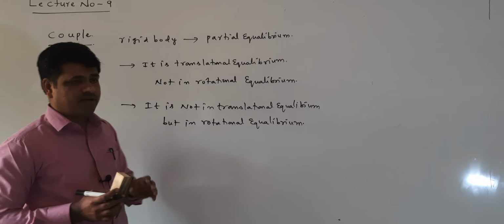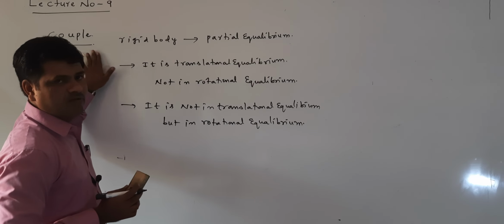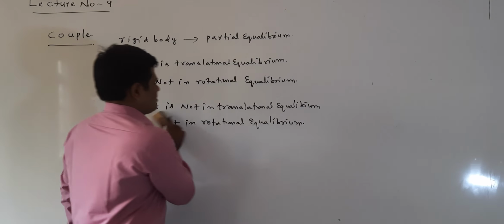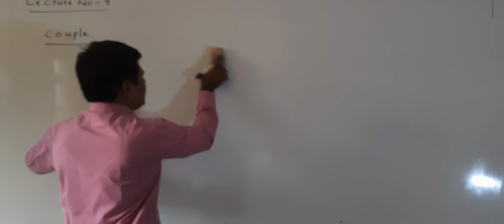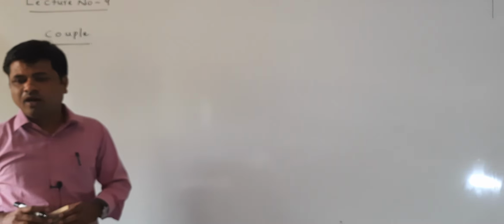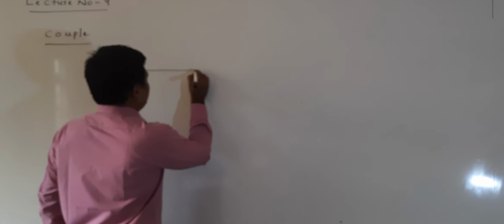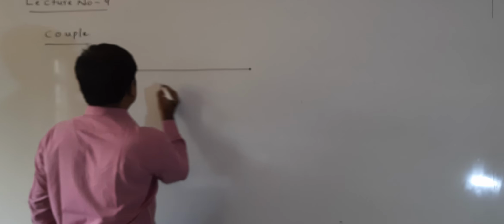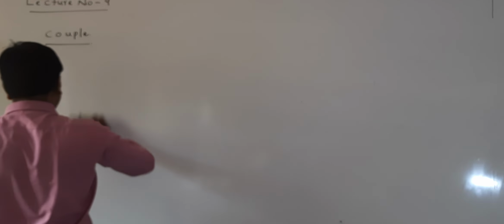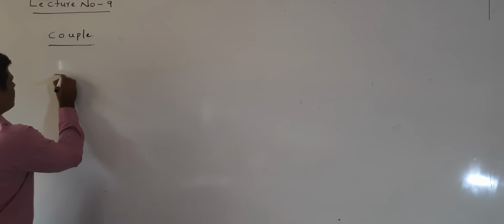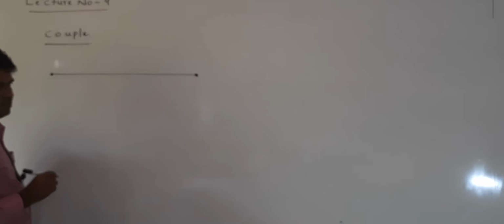Right, we will understand this one with a clear example. When we understand this one, we can easily understand the couple. What is the meaning of couple? Listen here. Now, we consider one light rod of negligible mass.